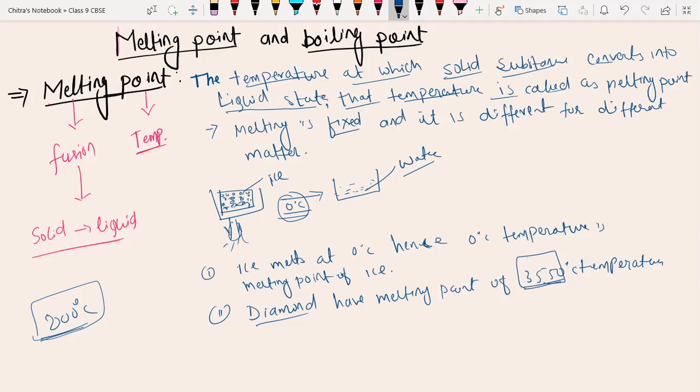Suppose we heat diamond and the temperature rises up to 800 degrees Celsius, and if oxygen is present there, then that carbon will start burning because of oxygen. Above 800 degrees Celsius, if we increase the temperature in an inert environment up to 3550 degrees Celsius, diamond will melt. That is its melting point. It is a part of general knowledge also: diamond has a melting point of 3550 degrees Celsius.